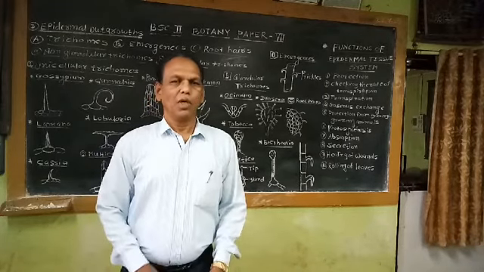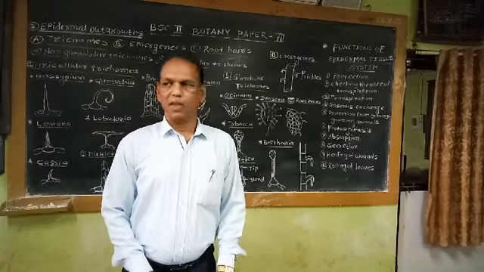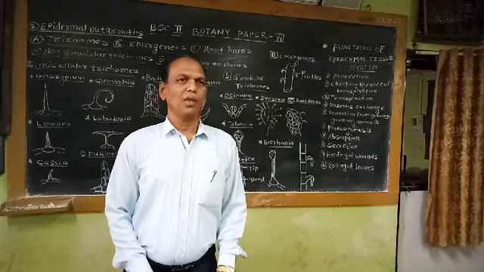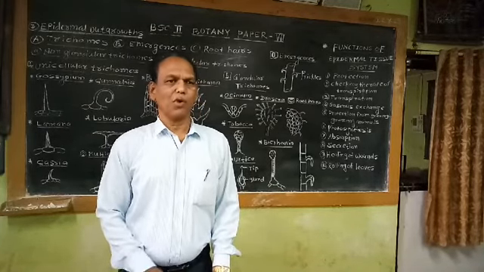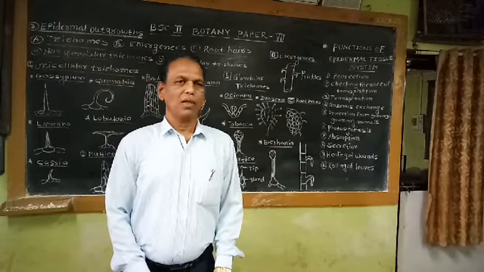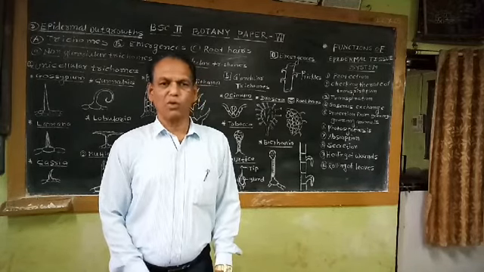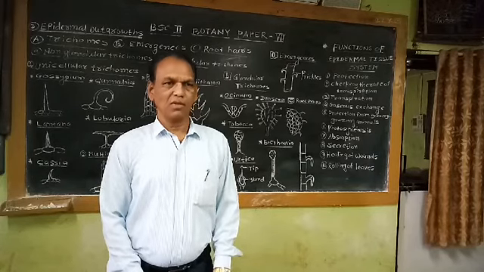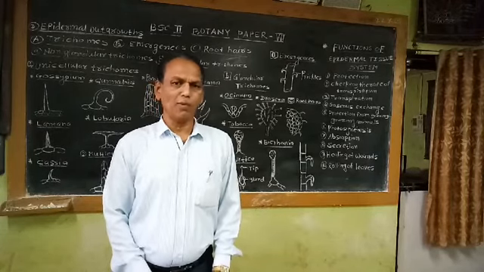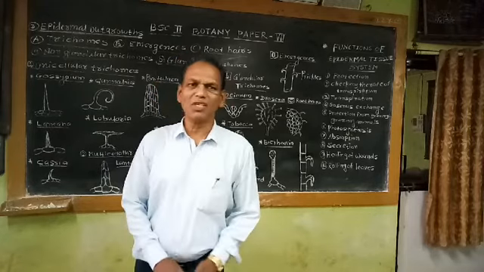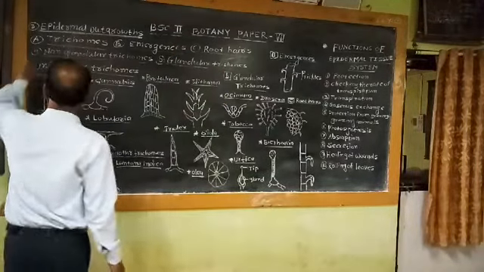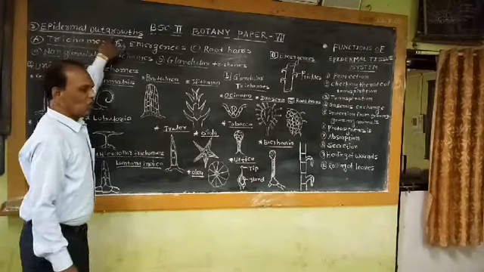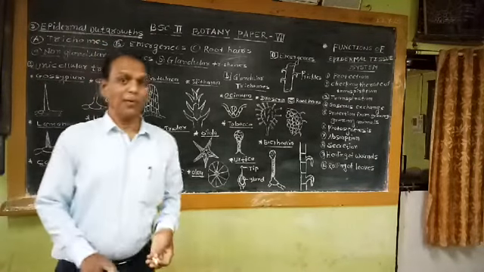For our convenience, this epidermal tissue system is divided into three components or three parts. Number one, epidermis and cuticle. Number two, specialized cells of epidermis which can be studied under the heading of stomata. And third component of this epidermal tissue system is epidermal outgrowths or various appendages arising from the epidermis.